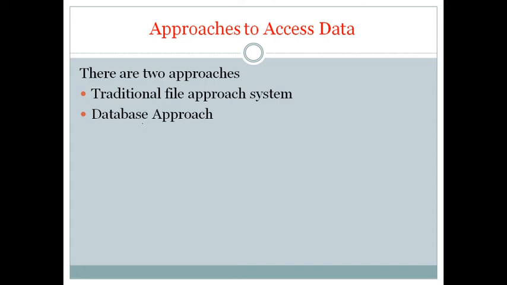Firstly, data is stored in the form of files, that is known as the traditional file approach system. And now we are using the database approach system. In the database approach, we can store data in the form of files and tables.